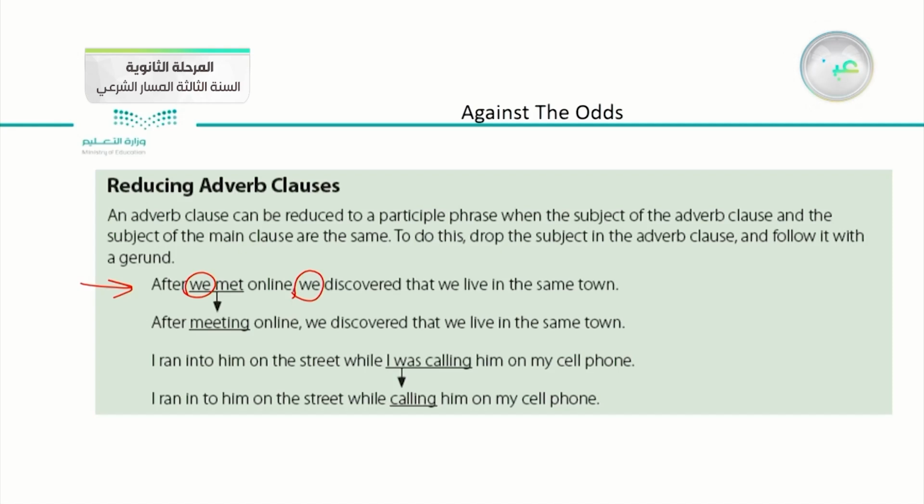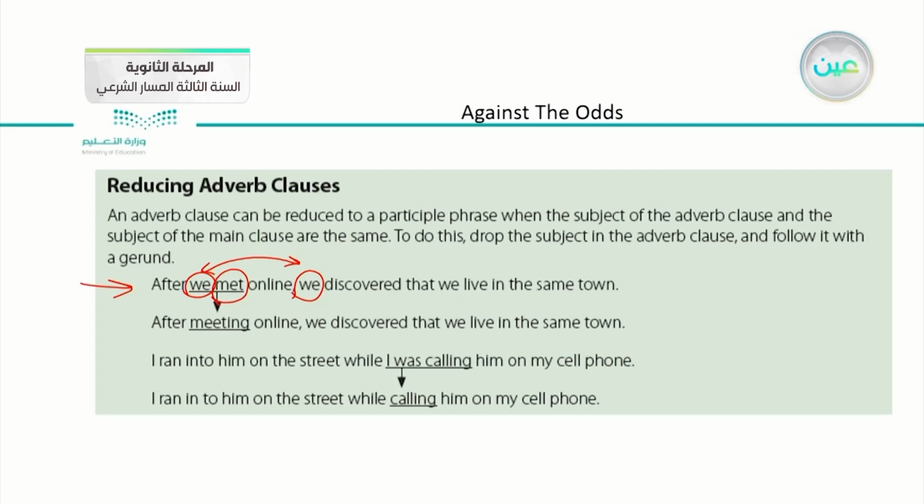An adverb clause can be reduced to a participle phrase when the subject of the adverb clause and the subject of the main clause are the same. We have here two subjects, the subject of the main clause and the subject of the adverb clause. They are both the same. So we can reduce these two subjects into one by adding ing to the verb.